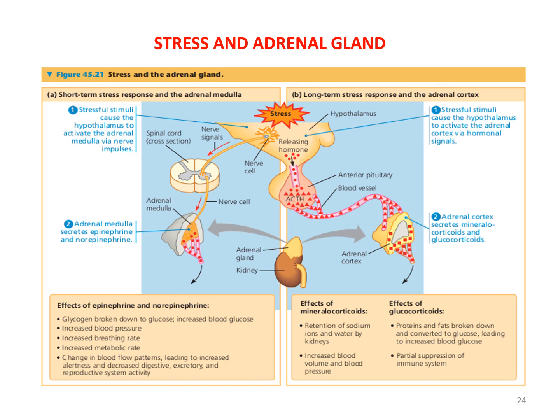Effects of mineralocorticoid: retention of sodium and water by the kidneys, which increases blood volume and blood pressure. Effects of glucocorticoid: proteins and fats are broken down and converted to glucose, leading to increased blood sugar and partial suppression of the immune system, and thereby supplying glucose to the brain and active tissue.